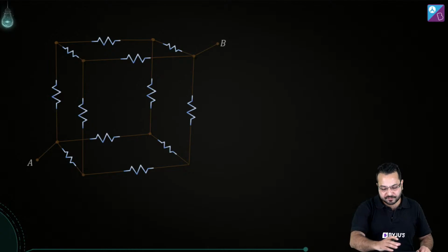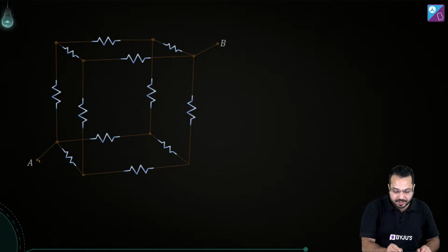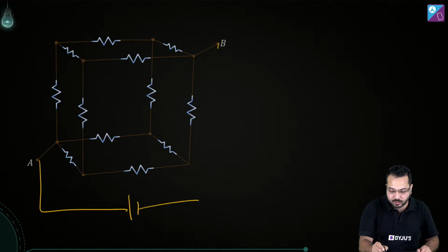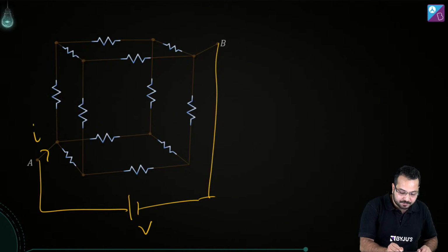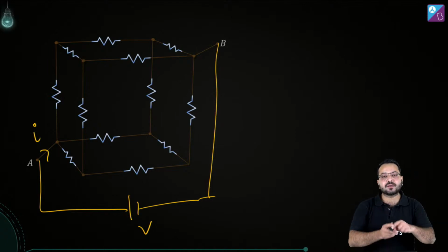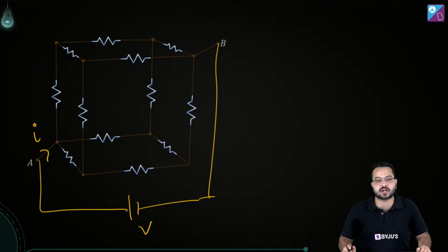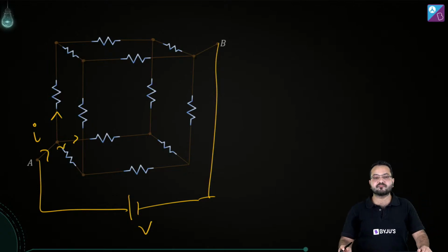The first thing is that we should look at the current distribution. Now I'm going to connect this to an external battery, let's say V, and let's say the current provided by this battery is I. Now from here it is getting branched into three branches, this branch, and this branch. Now by symmetry we can say that all of these three branches are the same.